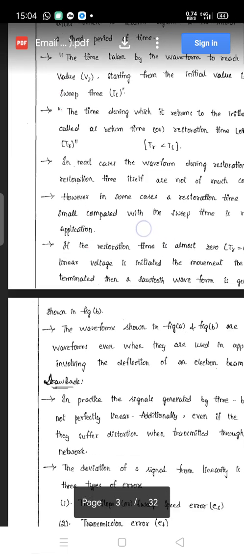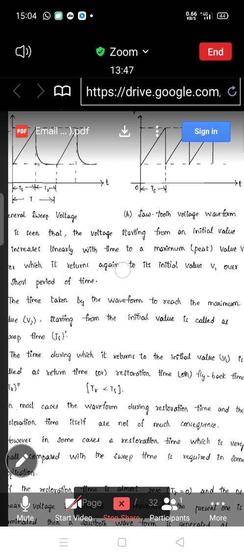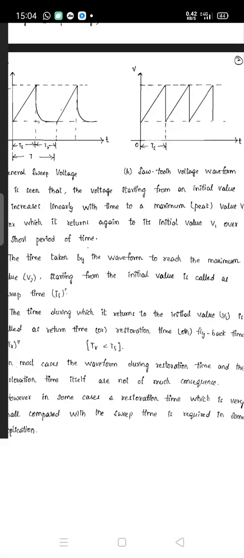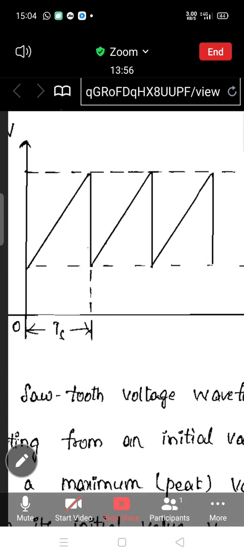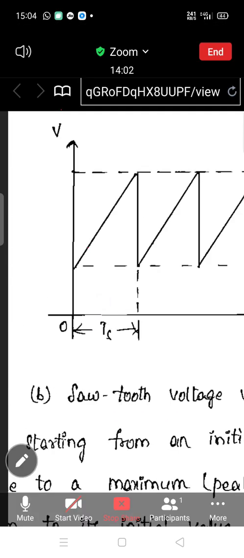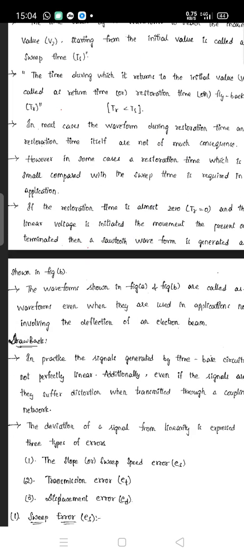Now, figure B is about this sweep voltage. This is the sawtooth voltage waveform that is shown here. The waveforms shown in figure A and figure B are called sweep waveforms even when they are used in applications involving the deflection of an electron beam.